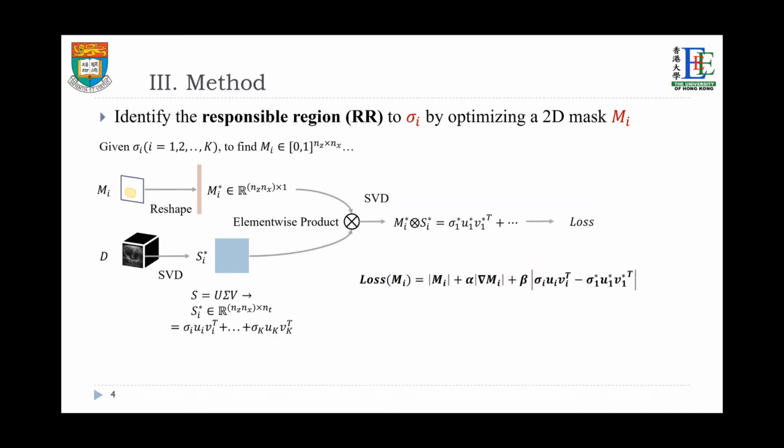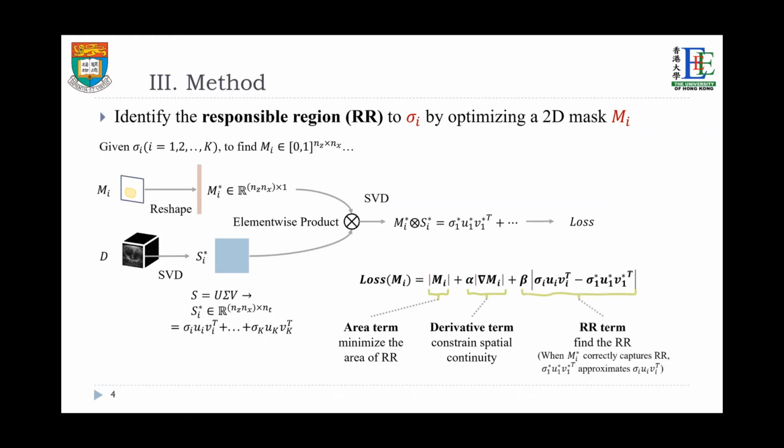The loss function has three terms. The first is the error term to minimize the error of the responsible region. The second is the derivative term to constrain spatial continuity. The third one is the responsible region term to find the responsible region.